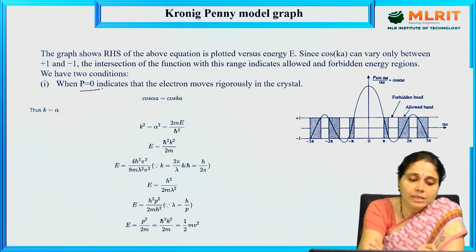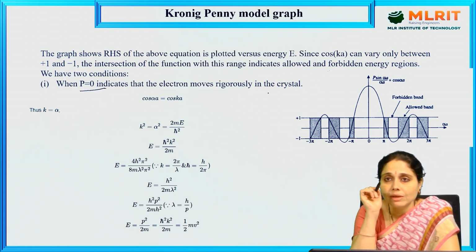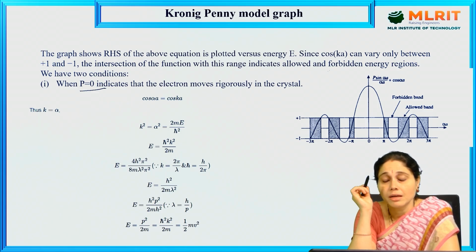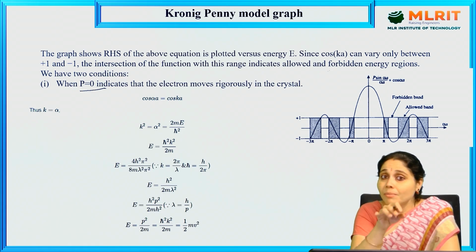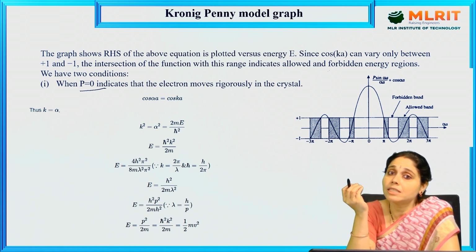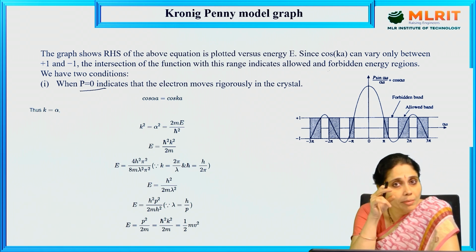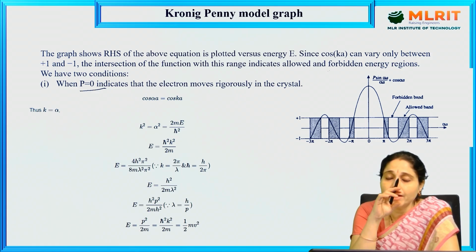When P equals 0, it indicates that the electron moves freely in the crystal. Remember that whenever the potential energy is 0, the electron movement will be there. Why? Because the electron movement always has kinetic energy with it. When the potential energy is 0, the kinetic energy takes its form, and therefore the electron moves freely within the crystal.